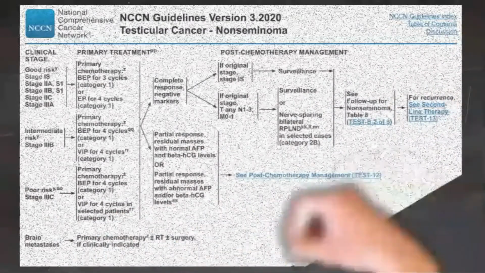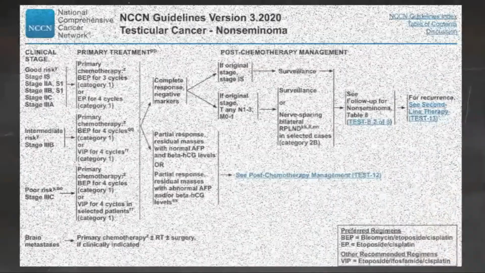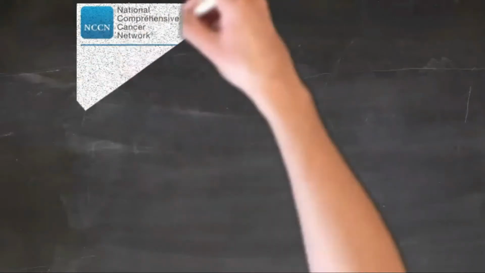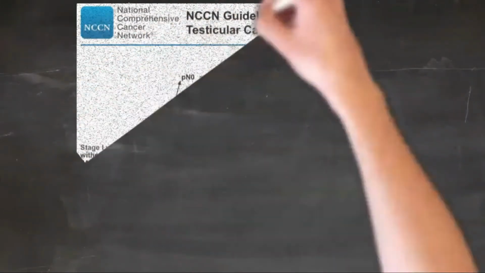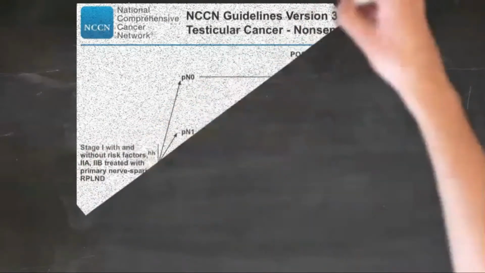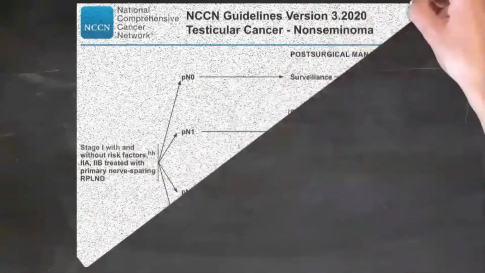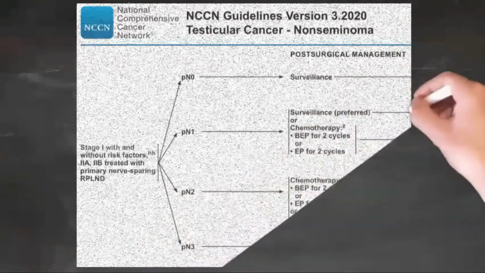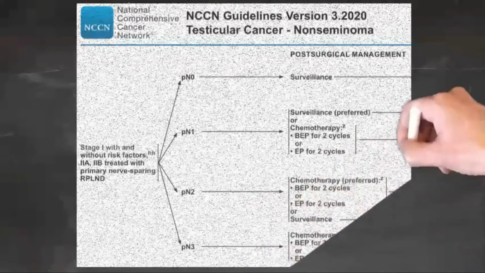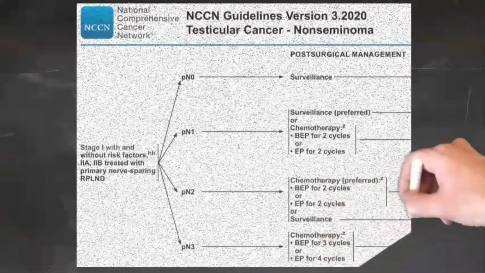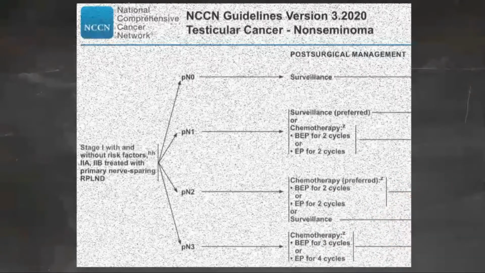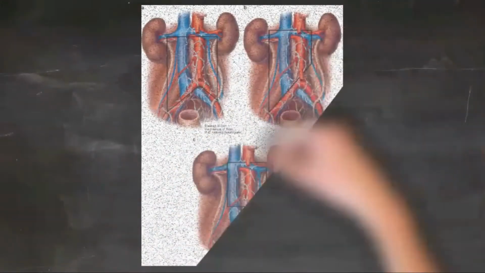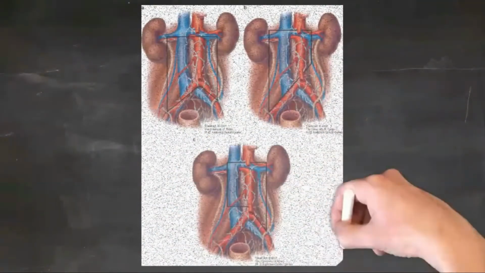Among patients who are candidates for RPLND, it is recommended clinicians consider referral to an experienced surgeon at a high-volume center. Surgeons with experience in the management of germ cell tumor and expertise in minimally invasive surgery may offer minimally invasive RPLND, acknowledging the lack of long-term data on oncologic outcomes. Primary RPLND should be performed with curative intent in all patients. RPLND should be performed with adherence to anatomical principles, regardless of the intent to administer adjuvant chemotherapy. These principles are applied to both open and minimally invasive approaches.